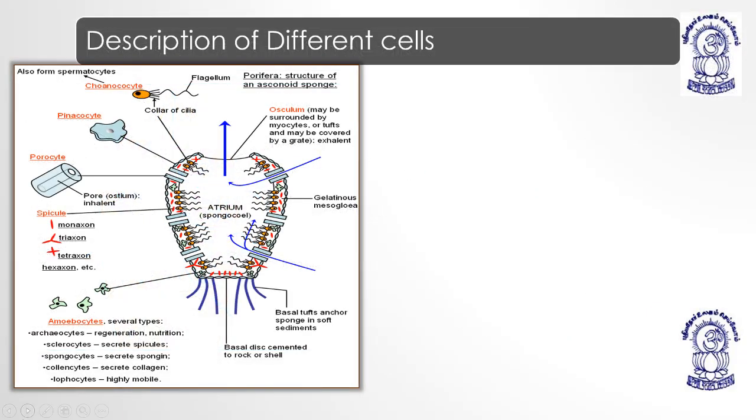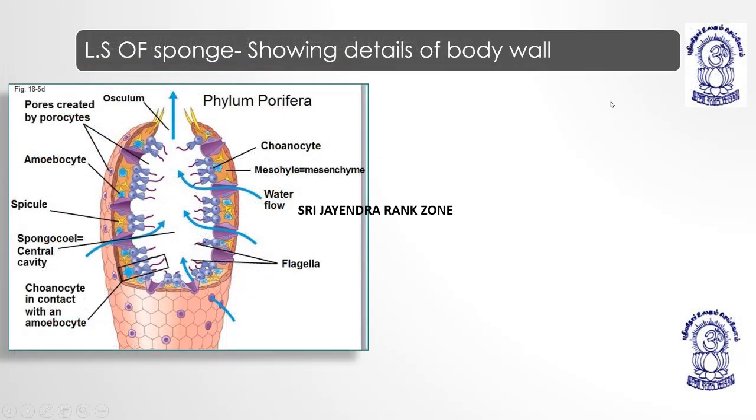This is the longitudinal section of a sponge showing details of the body wall. I'll help you to visualize it. The outer layer, these are spicules.